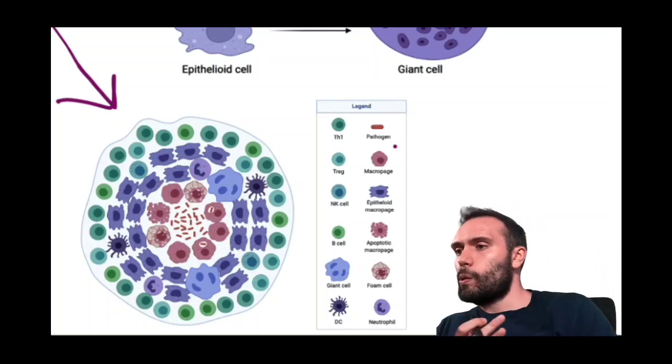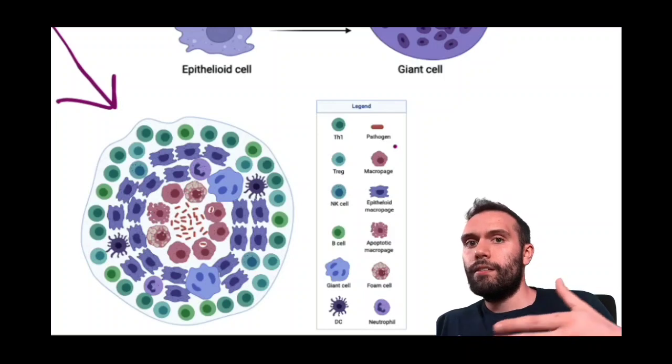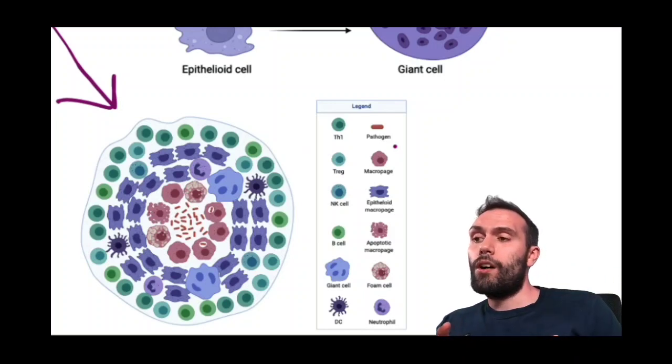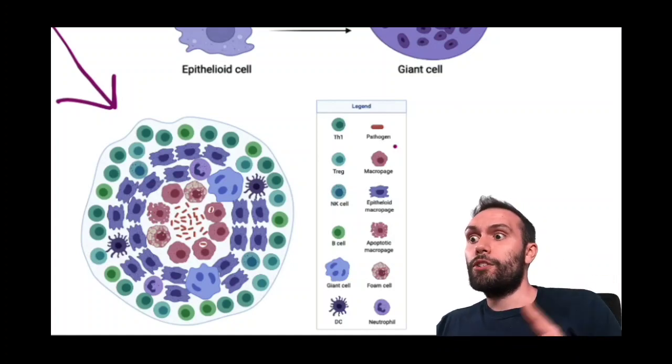And so the body just doesn't know what to do with it. It can't digest it. It's not doing that effectively. It can't kill it. And so it just walls it off, essentially, and says, look, we're just going to block you off until we can figure out what to do with you. And a lot of times it doesn't necessarily figure out what to do with that substance or bacteria, okay? And so you just end up with this walled off structure that's called a granuloma.